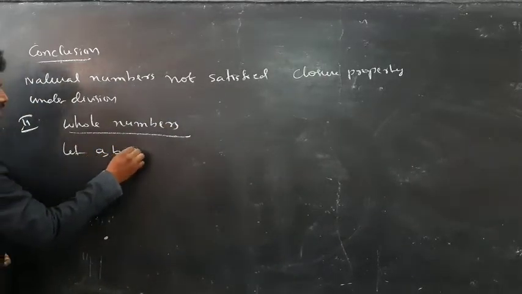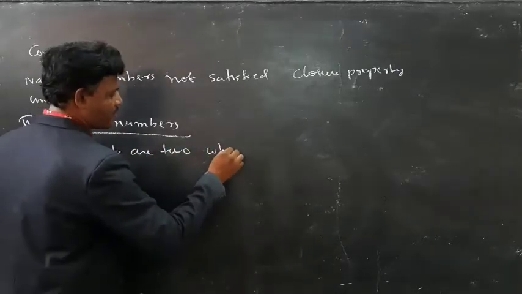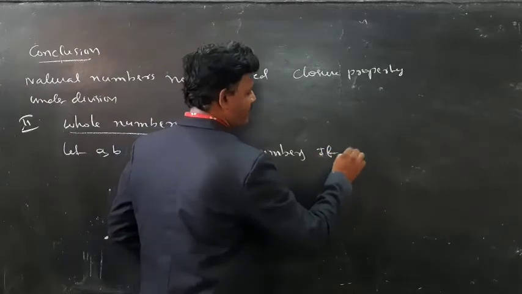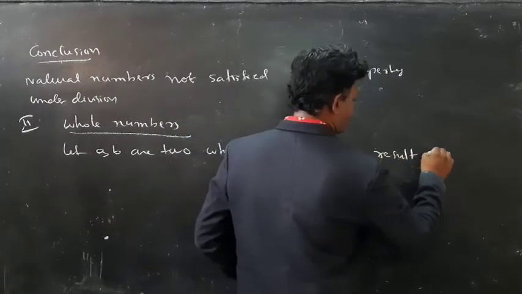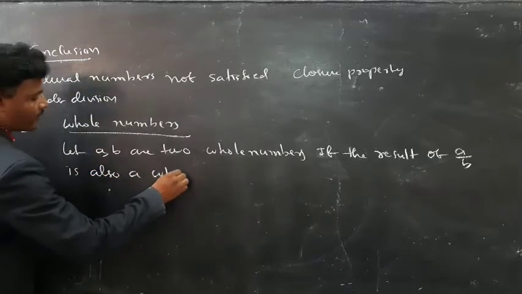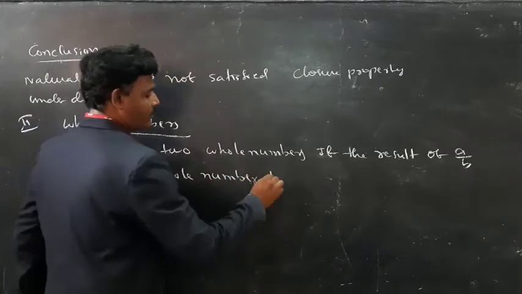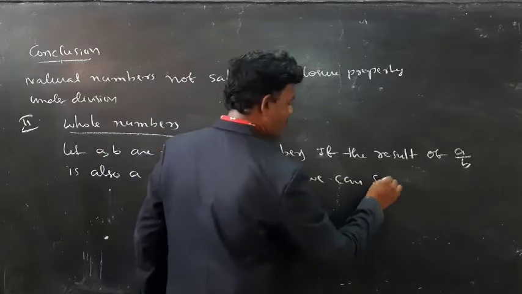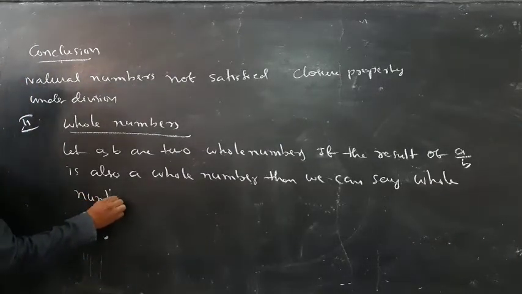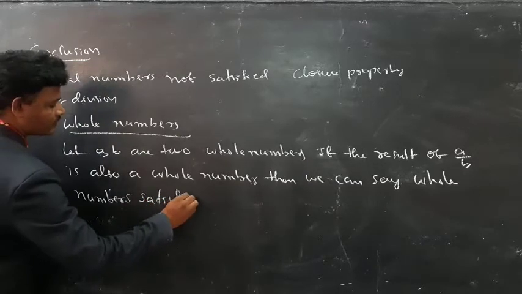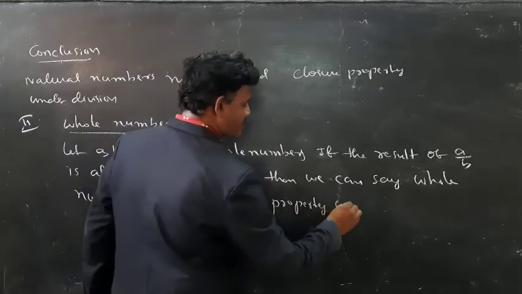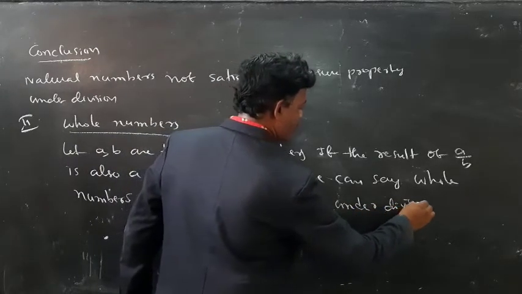Let a, b be two whole numbers. If the result of a by b is also a whole number, then we can say whole numbers satisfy closure property under division.